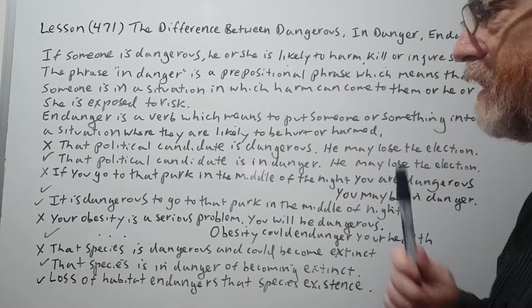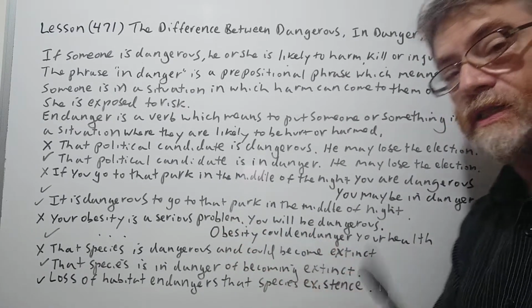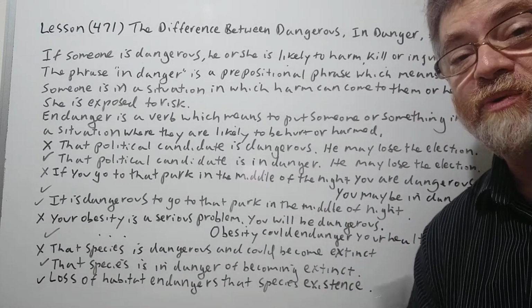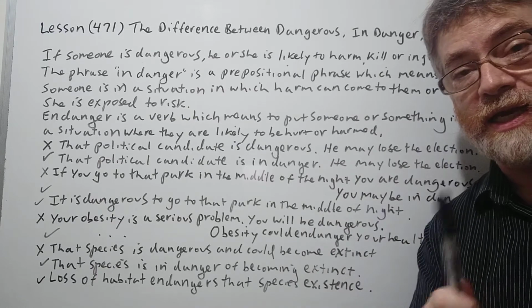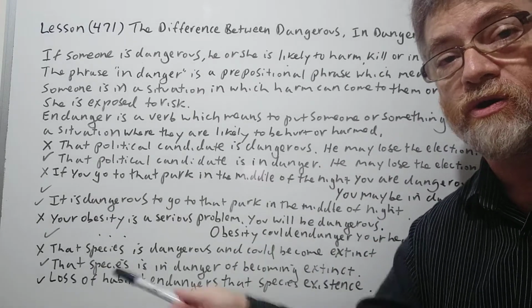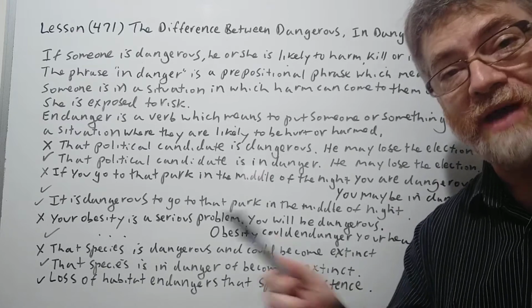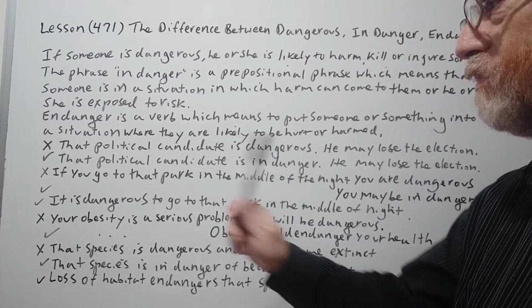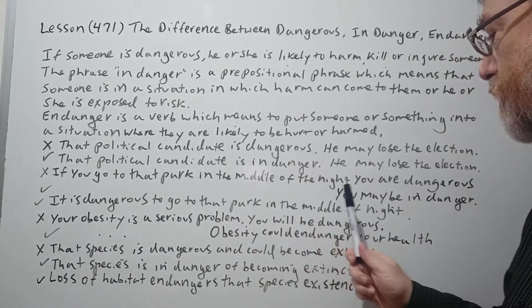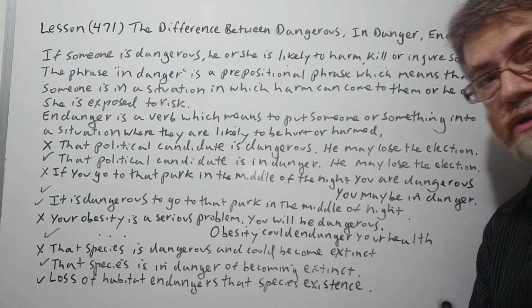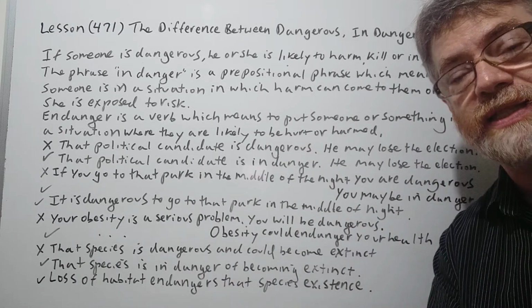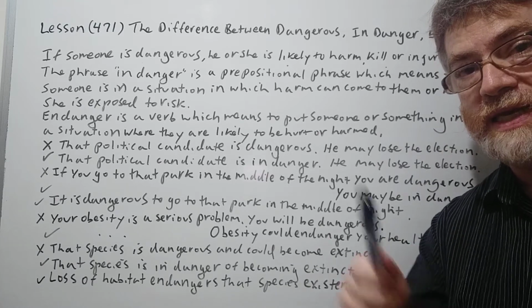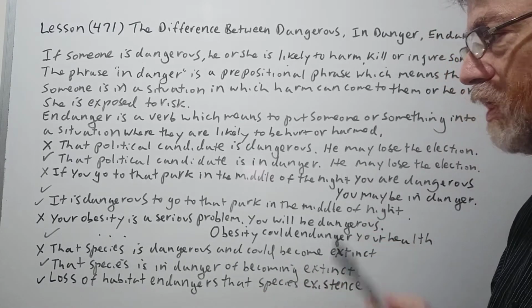Okay, let's continue. The next one, if you go to that park in the middle of the night, you are dangerous. Well, if you go to the park in the middle of the night and you're dangerous, it sounds like you're the person who's going to hurt other people. Maybe you're a mugger, then you might be dangerous. But that's not what the student meant here, so that was wrong. With the check would be right. If you go to that park in the middle of the night, you may be in danger, because maybe there's a lot of muggers hiding there and they may try to mug you. So if you go there, you could be in danger. All right, let's continue.